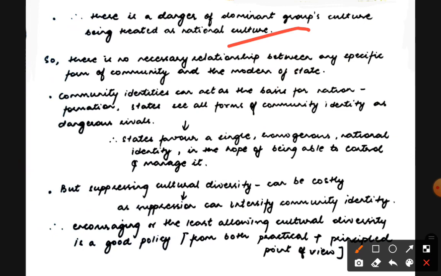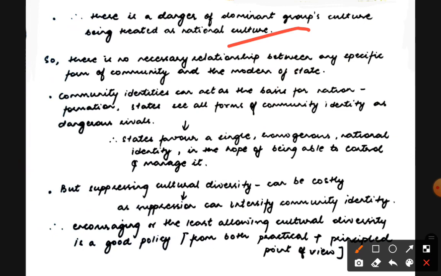What happens is, when you try to incorporate everything, if the dominant group's culture becomes national culture, then what happens? Then the minorities will be hurt. Minorities can be religious minorities, linguistic minorities, regional minorities, any kind of minority.